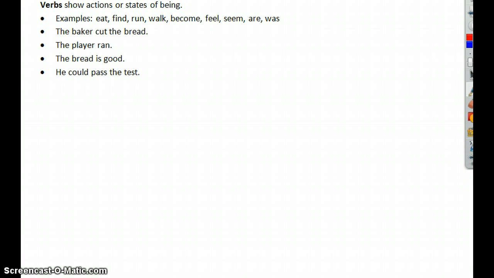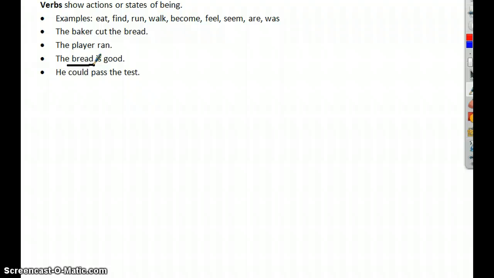If we take a look at this third sentence, "the bread is good," ask yourself a question. Is there any action in that sentence? The subject is what the sentence is about. Bread is the subject. But the bread's not doing anything, right?